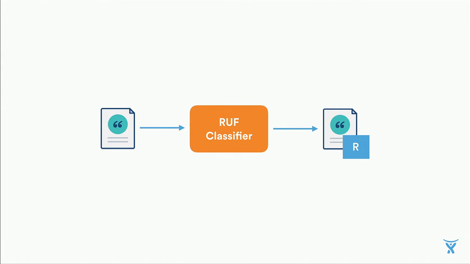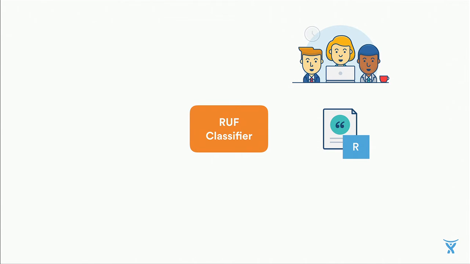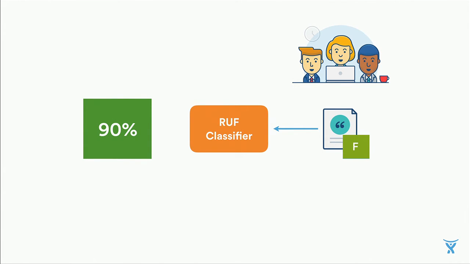Now when new feedback comes in, it's run through this classifier and it makes an RUF prediction, so reliability, usability, or functionality. And sometimes product managers or customer researchers dig into the feedback. So if they've already gone to the effort of reading an individual piece of feedback, we'll use that as an opportunity to ask them to check the RUF classification and correct it if it seems wrong. Now, our classifier can learn from these mistakes. We've got to the stage where our rough classifier is right more than 90% of the time, which is pretty amazing.